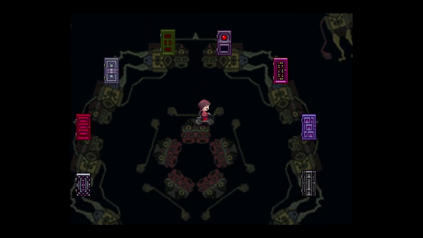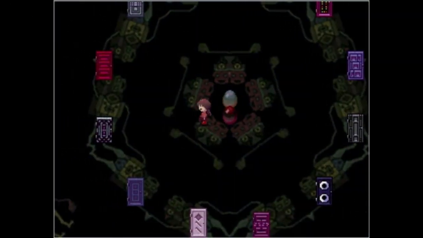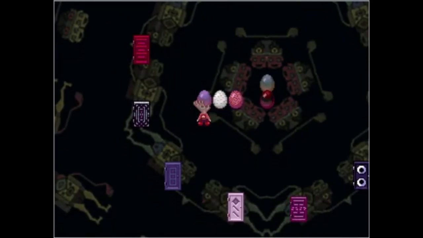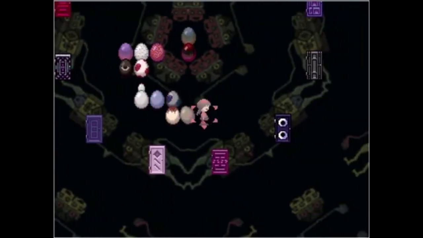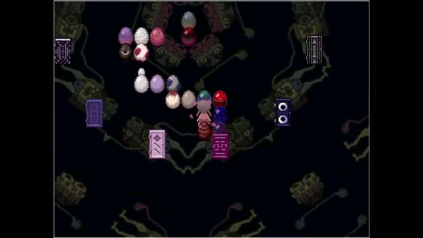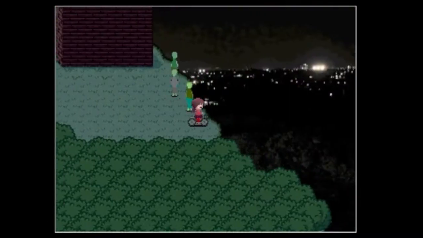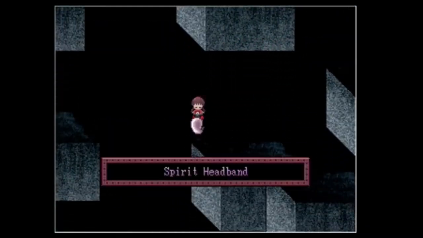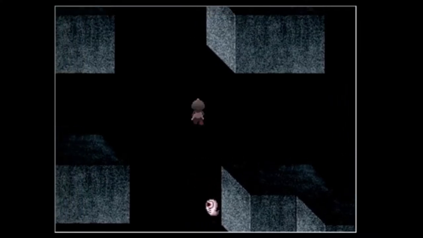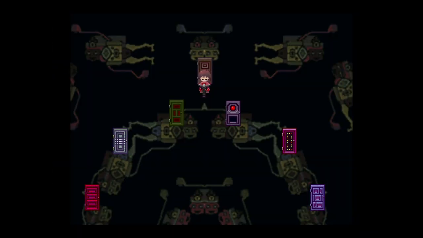Let's go to the Nexus, let's put down each effect and... I forgot one. By going through the world of the rooftop, which is very pretty, we can end up in the ghost world, where we have to catch a ghost that gives us the ghost bandana effect, making us invisible to other creatures. Okay, finally, let's put down the last effect.